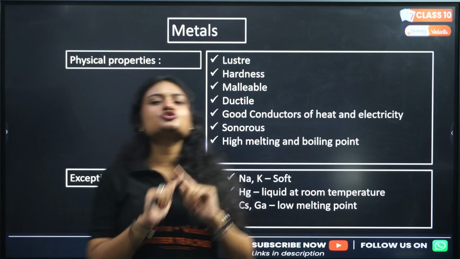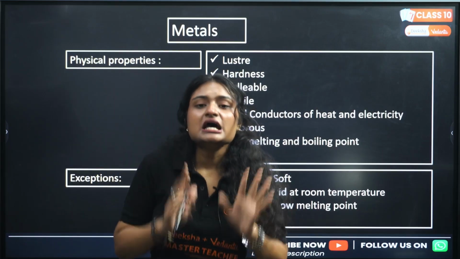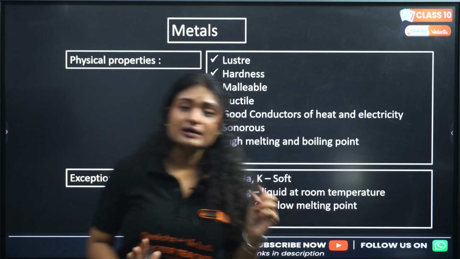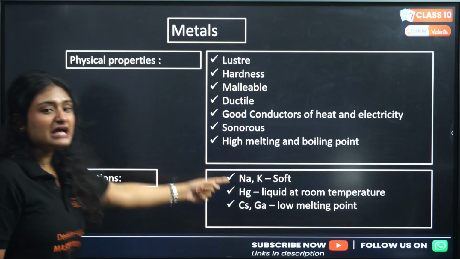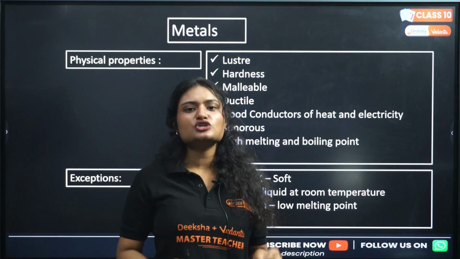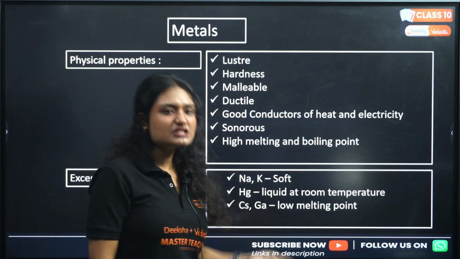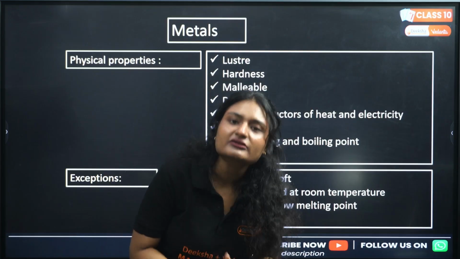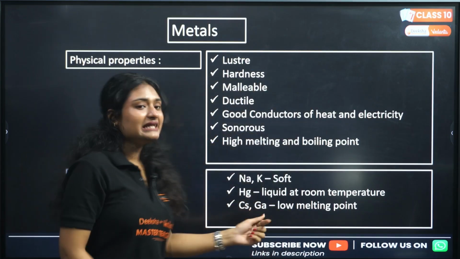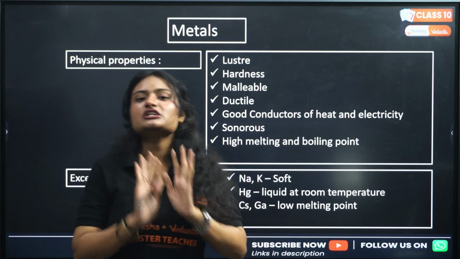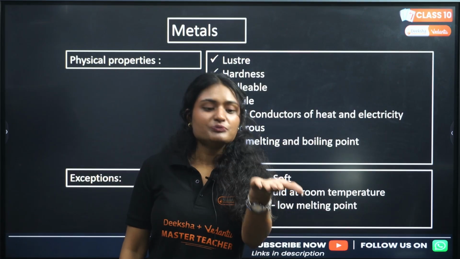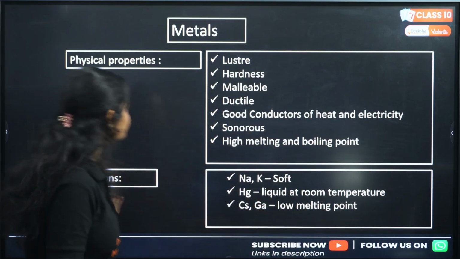Now, all metals do not follow these physical properties. There are some exceptions to this rule. And what are those exceptions? Sodium, potassium, both are metals, but they are extremely soft. Mercury is a metal, but it exists as liquid at room temperature. Cesium, gallium, these are metals, but they have really low melting point. You can melt them on the palm of your hands.